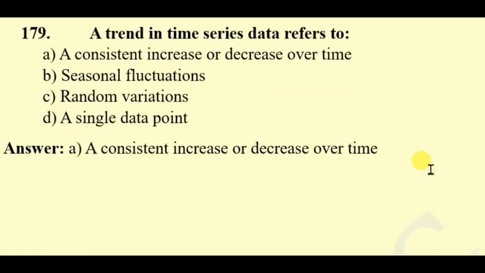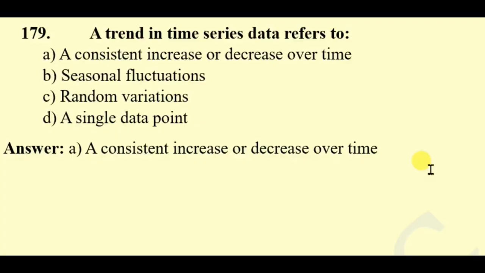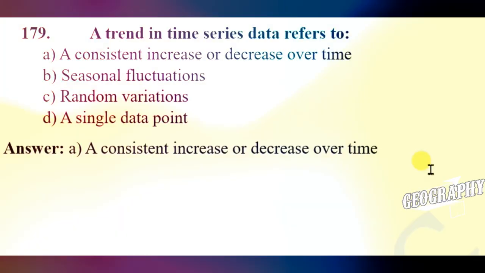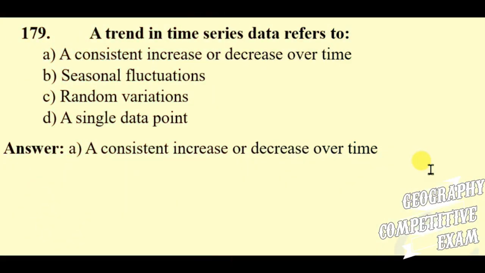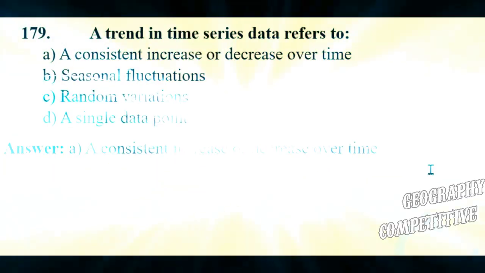Question 179. A trend in time series data refers to a consistent increase or decrease over time, seasonal fluctuations, random variations, a single data point. Here the right answer will be consistent increase or decrease over time.